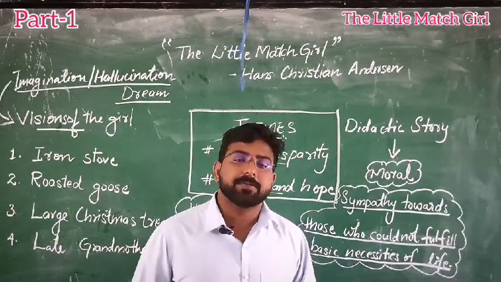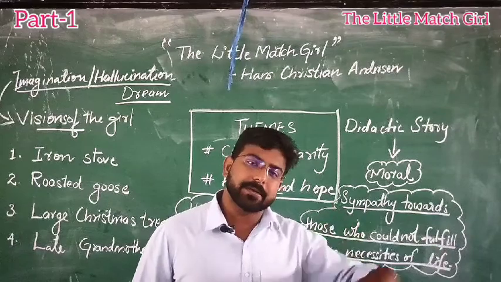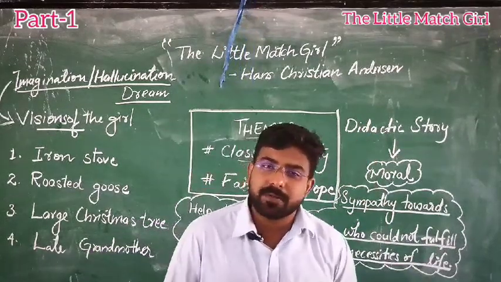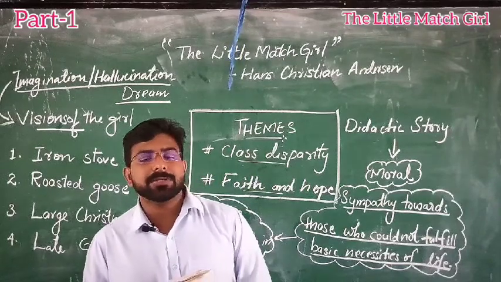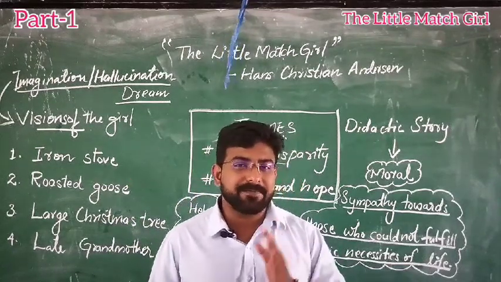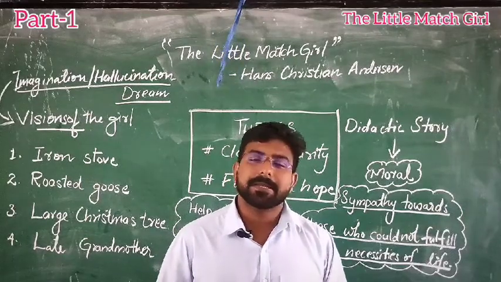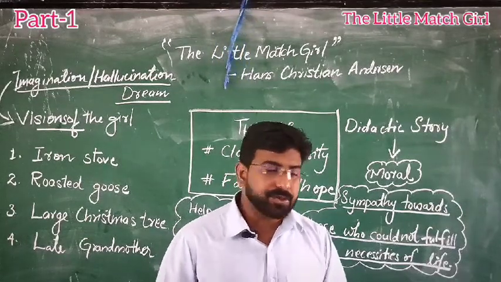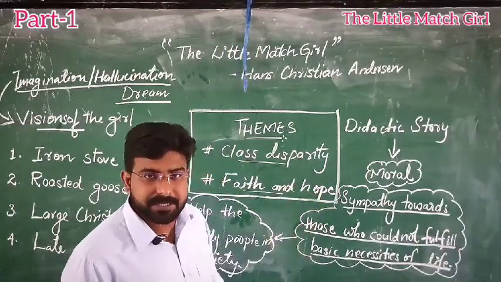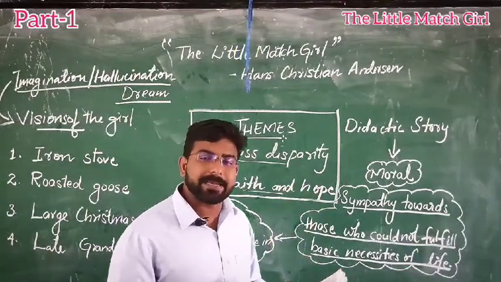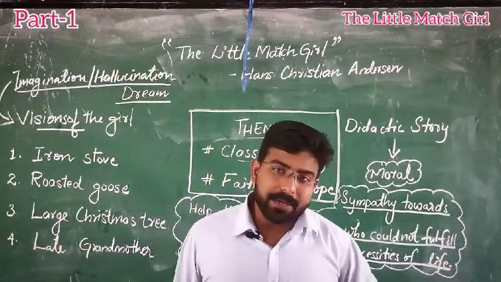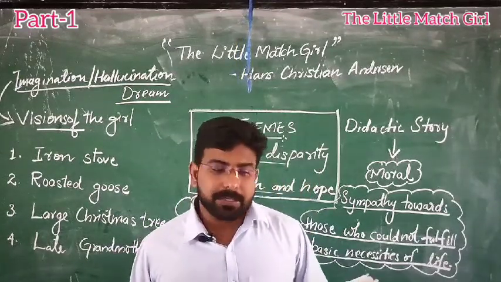She crept along, but the girl did not give up. The girl kept on moving, and the girl was shivering in the winter, and the girl was hungry also. That shows the miserable condition of this girl. The girl is suffering in this extreme winter, but the girl has not given up. She still has faith and hope that somebody will be there to purchase her matches. The girl kept on walking in the streets, trying to sell the matches. That was the miserable condition of that poor girl.